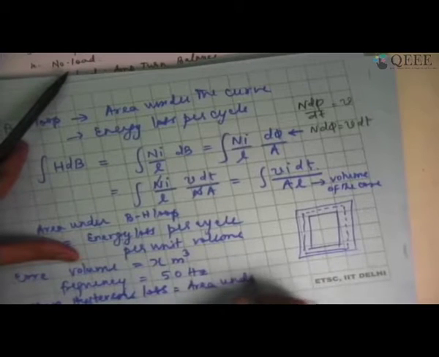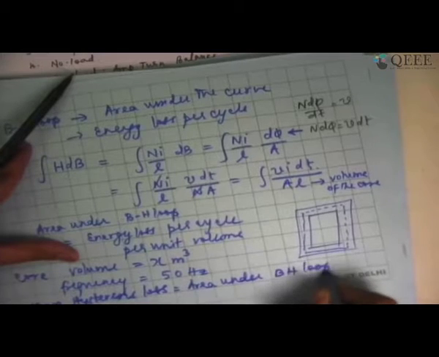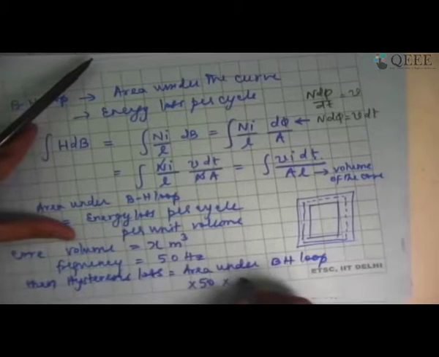If my core has a volume of X meter cube, and the frequency at which I am applying the voltage or current is 50 Hertz, then hysteresis loss equals whatever is the area under the BH loop, multiplied by 50, multiplied by X meter cube.